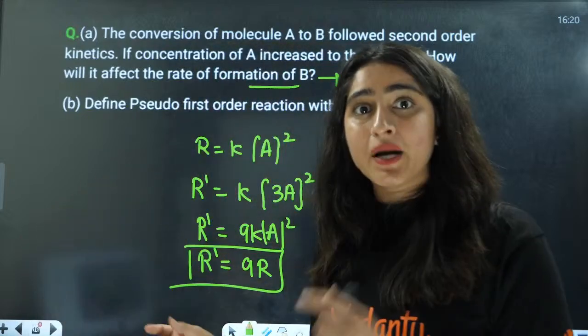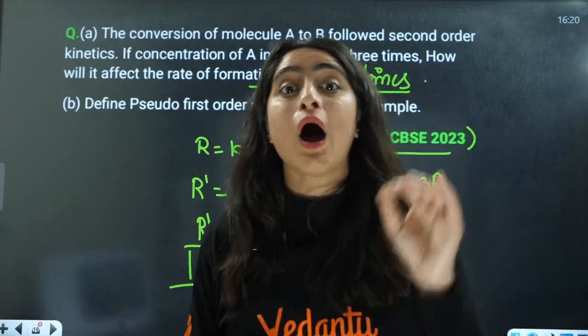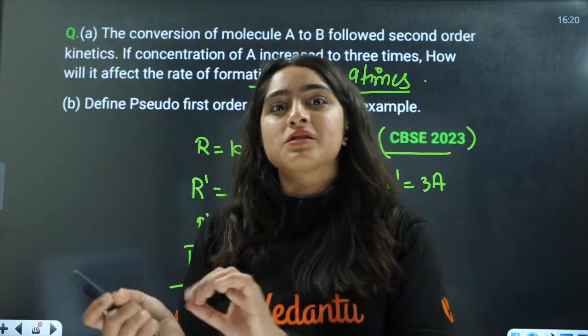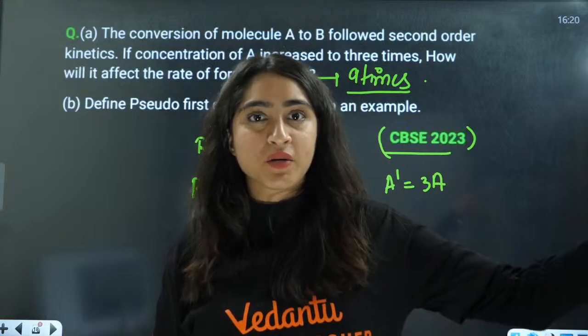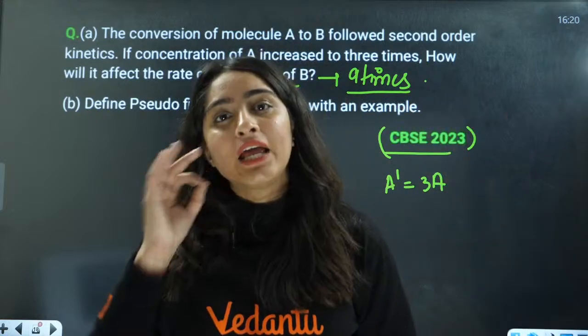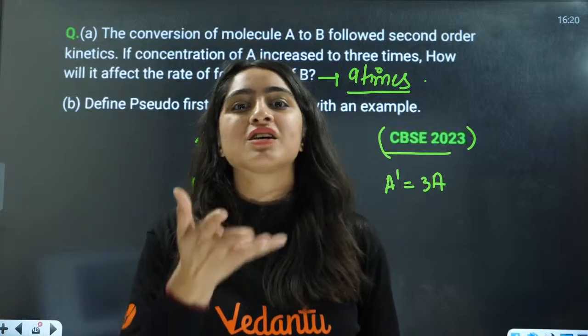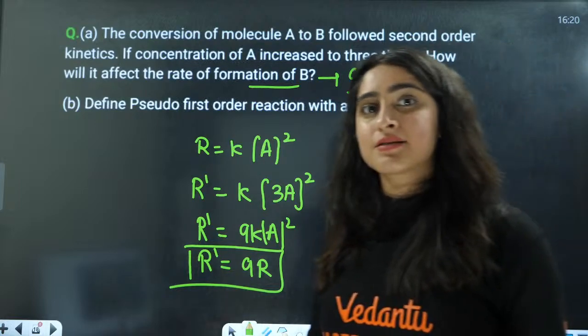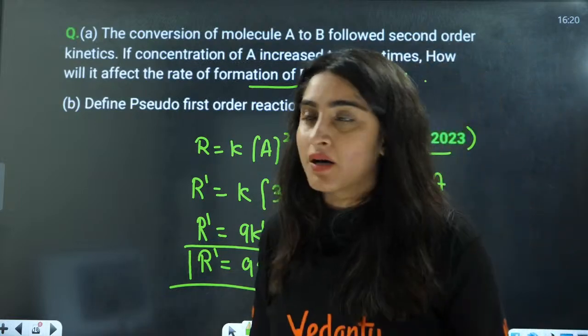But in a subjective paper, if the formula is right, if you know how to put the formula and what the values are, and there is some calculation mistake, they will understand. Try to make it right, but if by chance there is a mistake, even then you will get your marks. They will cut just half or 1 mark. That is why I am saying for the CBSE exam, focus on the concepts here, right?